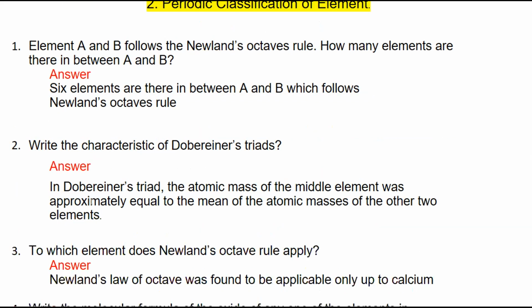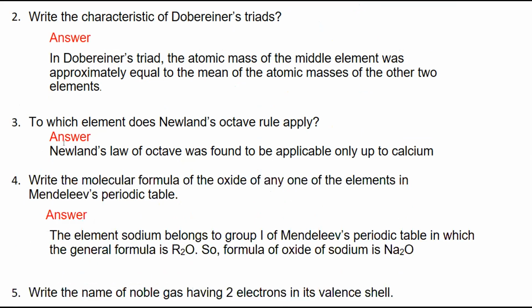Next is, write the characteristics of Dobereiner's triad. We know that Dobereiner classified the elements in groups of 3. The characteristic of this group is that the atomic mass of the middle element was approximately equal to the mean of the atomic masses of the other 2 elements. Next question is, to which elements does Newland's octave rule apply? We know that Newland's law was applicable only up to calcium.